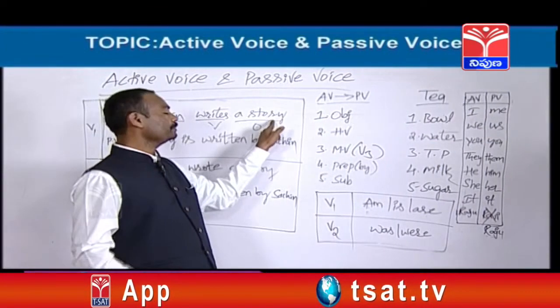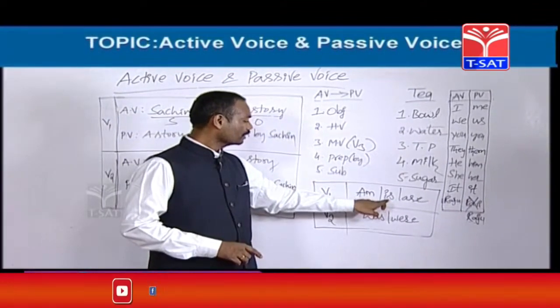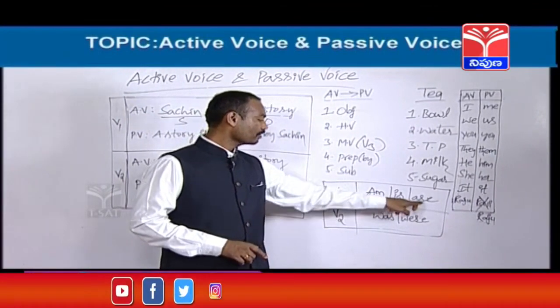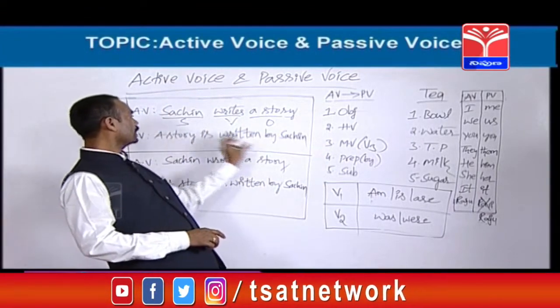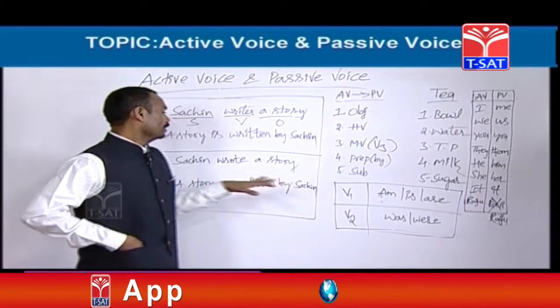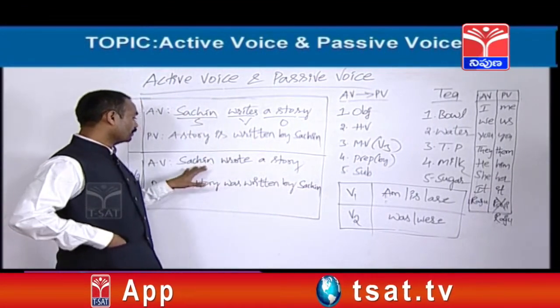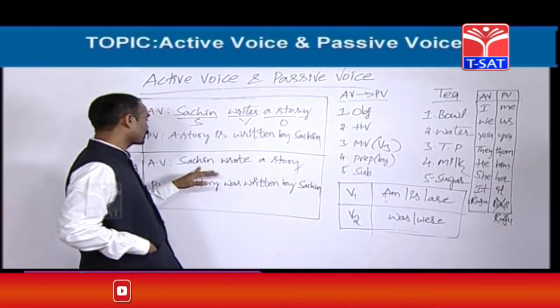Sachin likes me. Me becomes I. I should be taken here. After I, we should take am. I is wrong, I are wrong, I am. Sachin likes me, so: I am liked by Sachin. Let's see one more example. Sachin wrote a story. This is one active voice.